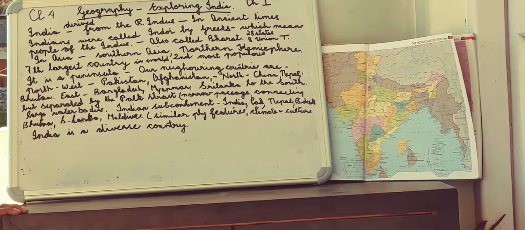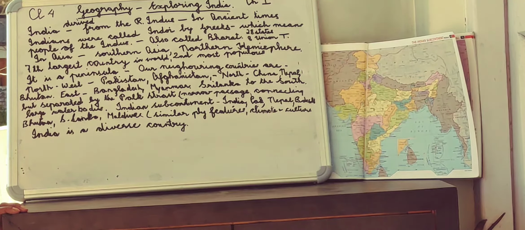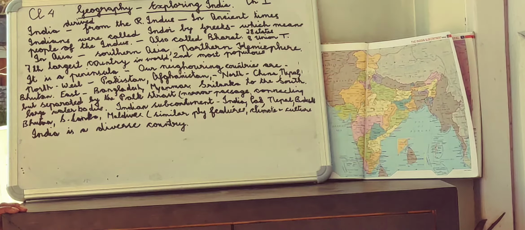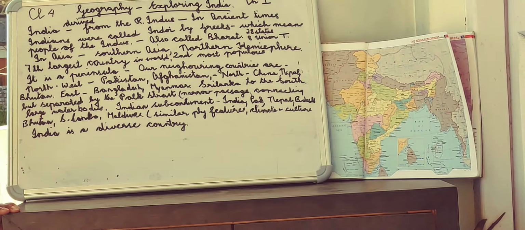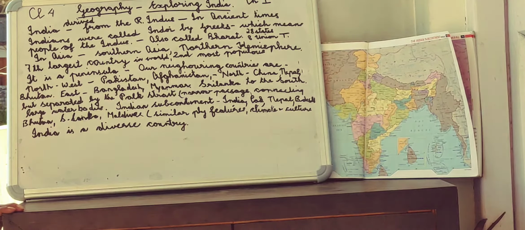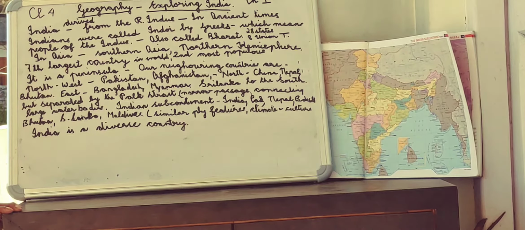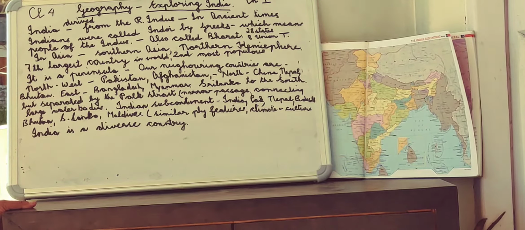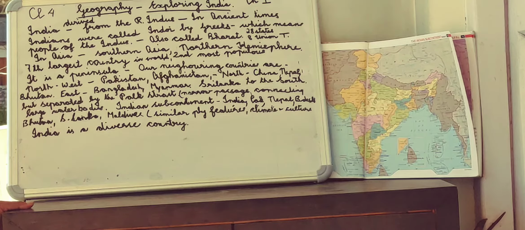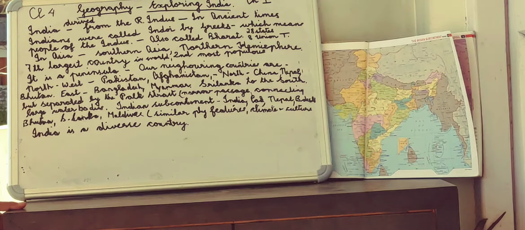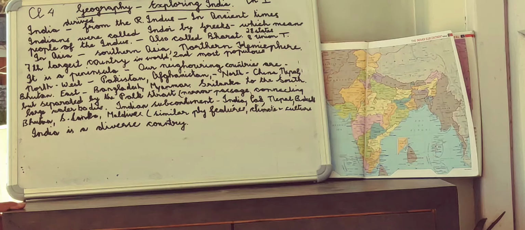India has 28 states and 8 union territories. Previously, it had 29 states and 7 union territories, but now Jammu and Kashmir has become a union territory. India is in the continent of Asia, which is the largest continent in the world, and area-wise, India is the 7th largest country in the world.